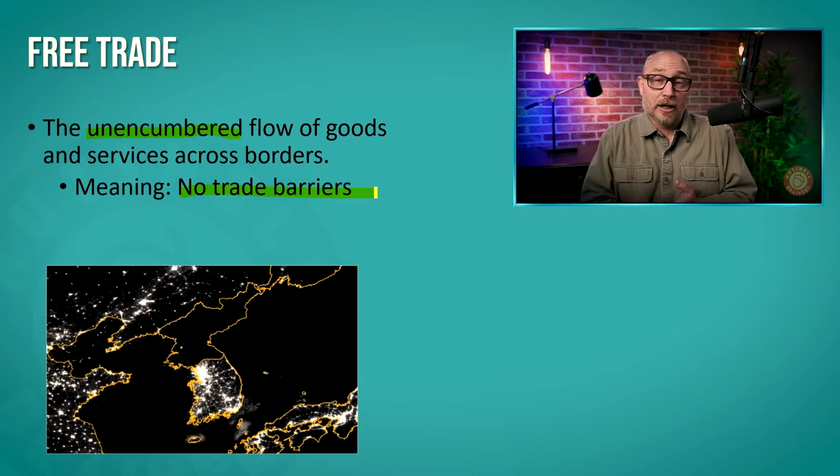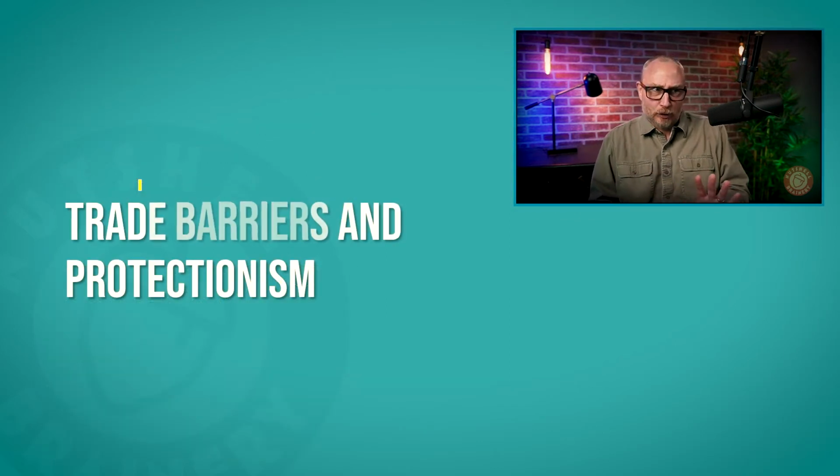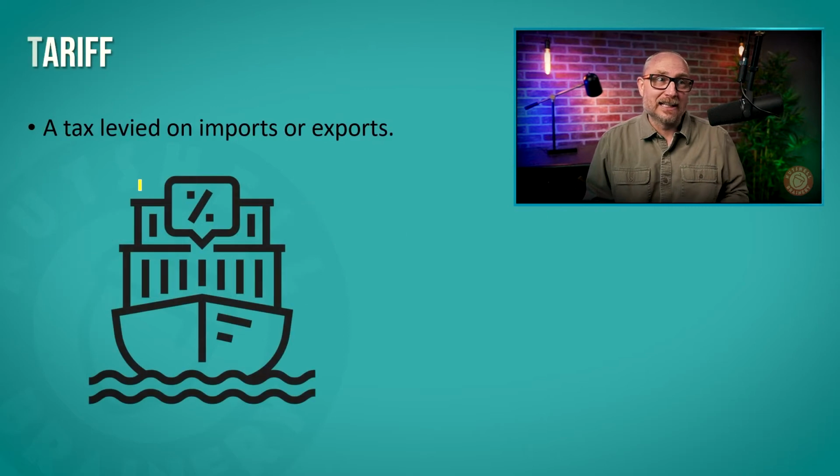Today, what we're going to talk about is what sort of trade barriers there are and why we use them. Why do we put them in place if they get in the way of free trade and comparative advantage? So let's explore that. Let's first define what sort of trade barriers are used in the marketplace today.